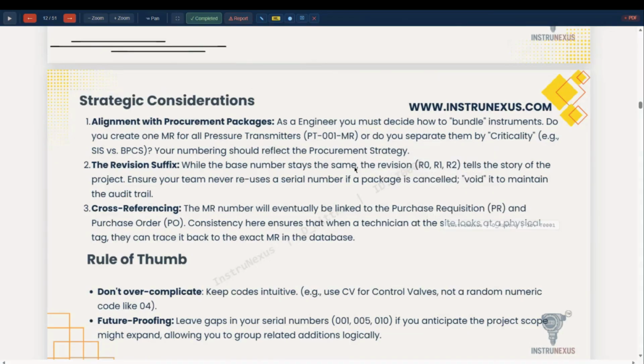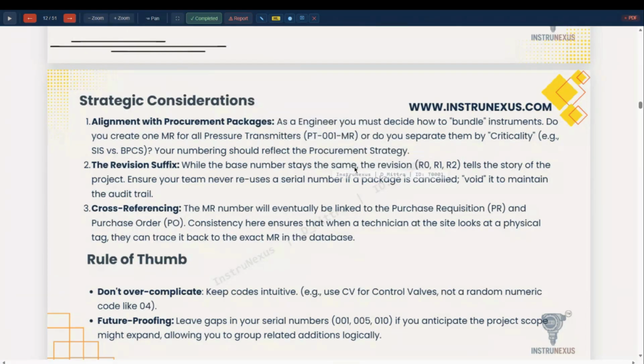So you have to bundle them as per the packages and release them for material requisition.